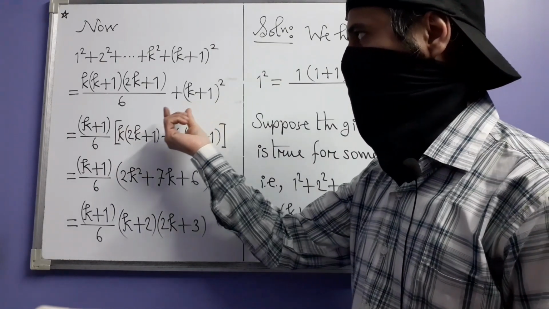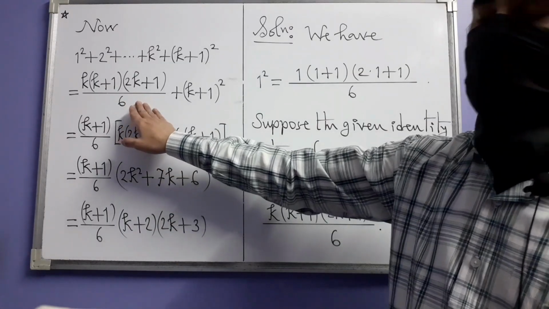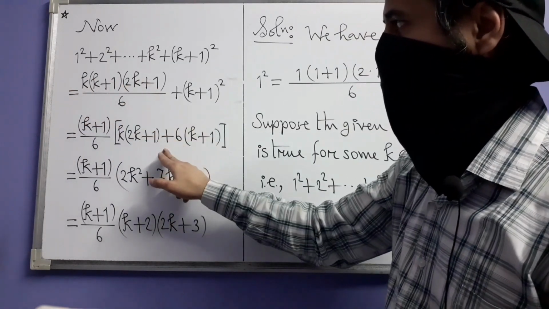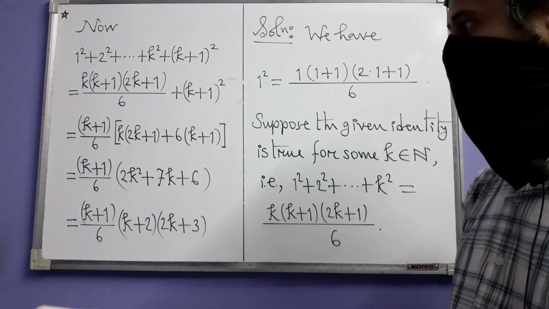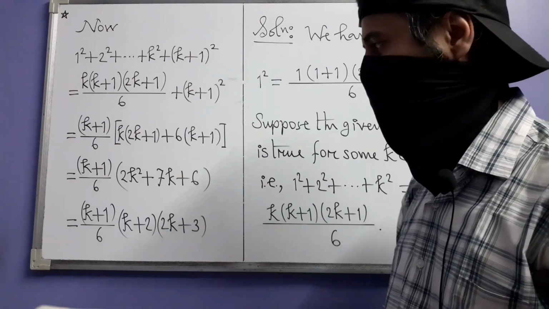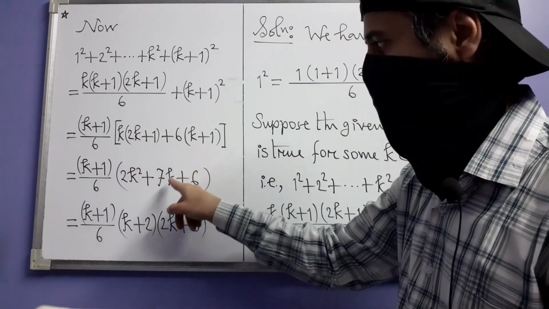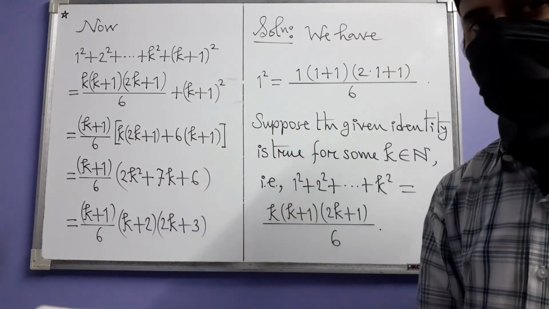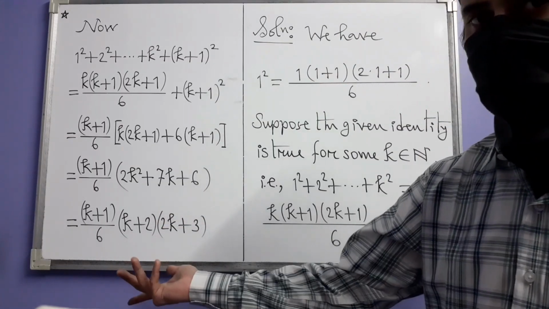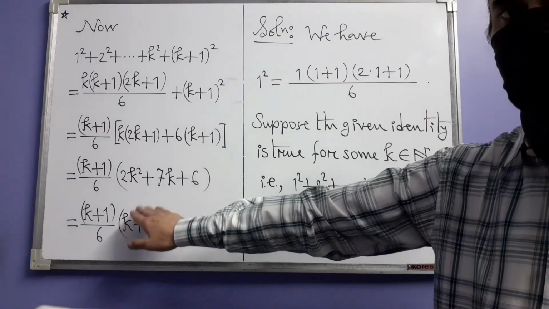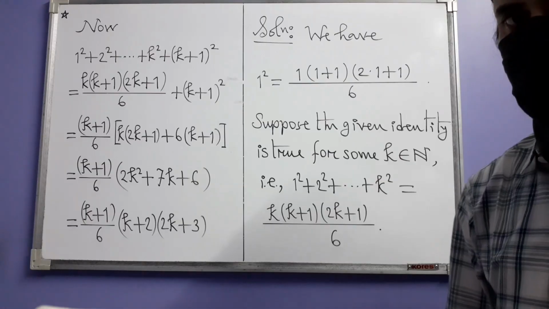To simplify things, we take k plus 1 divided by 6 common out. So from the first term, you will have k times 2k plus 1. And from here, adjusting things, you have 6 times k plus 1. And then if you do the multiplication and the other calculation, this is what you get: 2k squared plus k plus 6k is 7k plus 6, which turns out to be equal to k plus 2 times 2k plus 3. You can do the multiplication yourself and see that this is equal to this. Along with them, of course, k plus 1 divided by 6 remains.